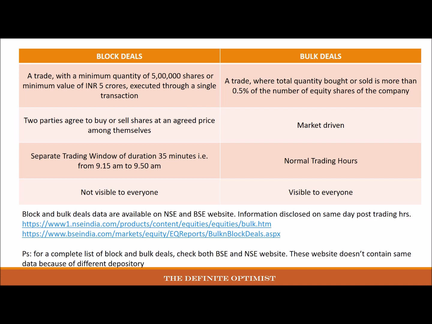Block deals happen in a separate trading window of 35 minutes duration from 9:15 a.m. to 9:50 a.m., whereas bulk deals happen in normal trading hours. Block deals are not visible to everyone, bulk deals are visible to everyone.